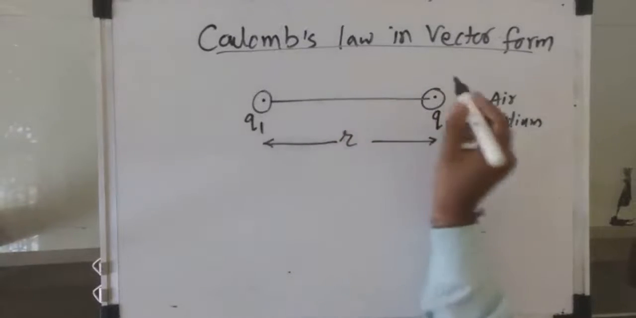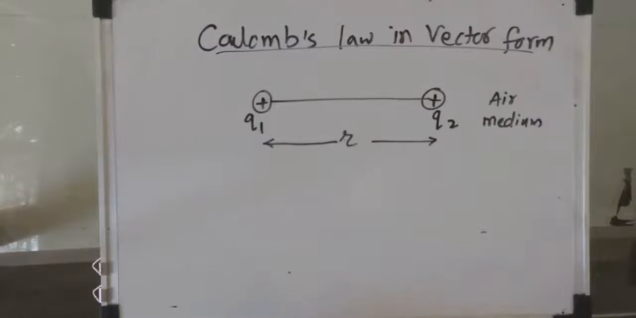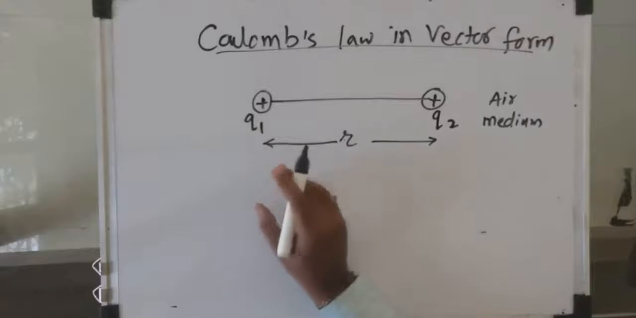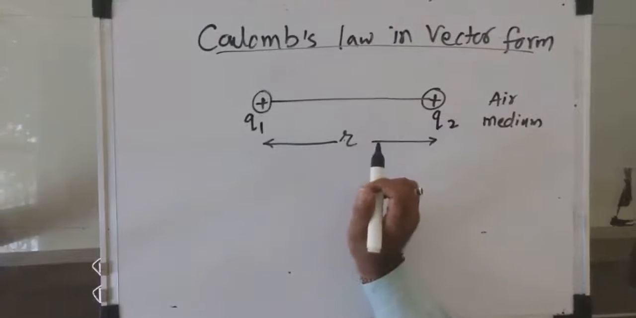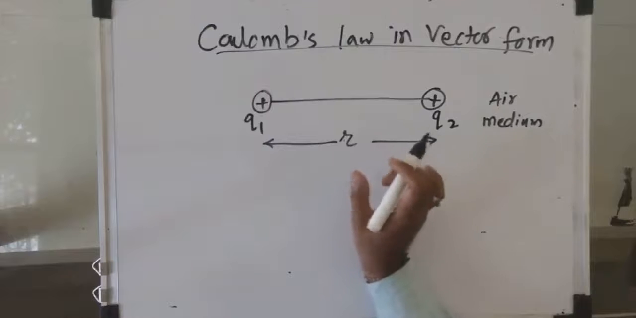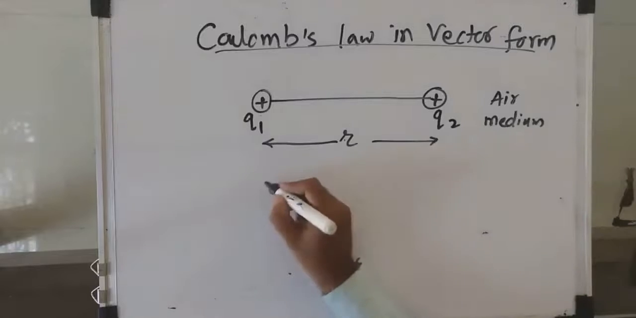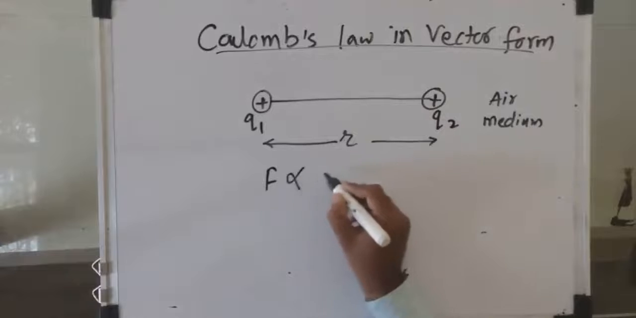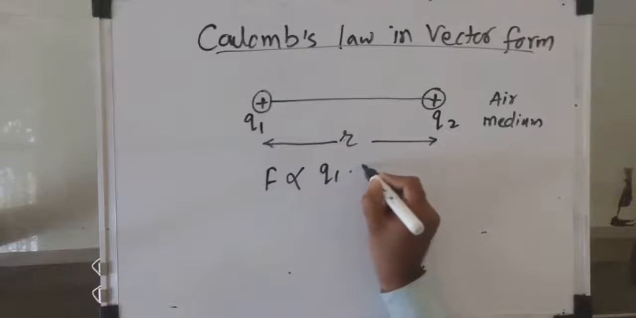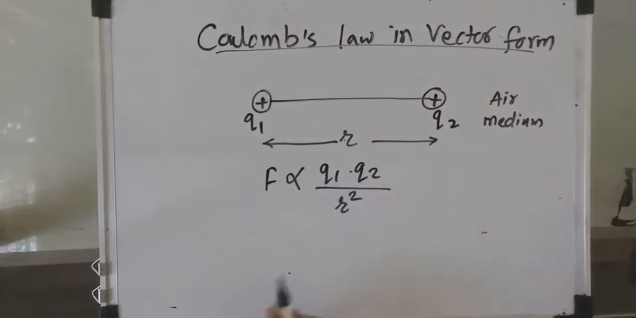Suppose this Q1 and Q2 are positive charges. Now, what is the Coulomb's law statement? Coulomb's law states that there is always a force of attraction or repulsion between two electric charges when they are placed in a certain medium. It may be an air medium, water medium, or any dielectric medium. The law states that the force is directly proportional to the product of the magnitudes of the two charges, and inversely proportional to the square of the distance between them.